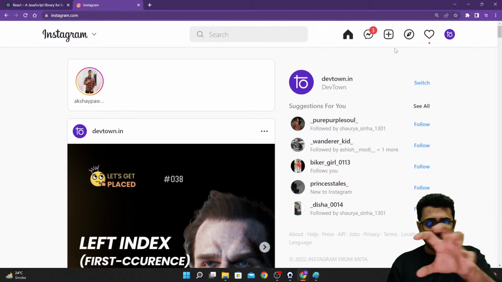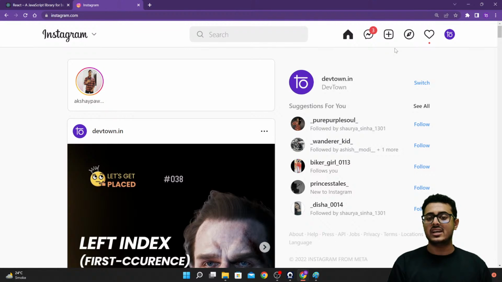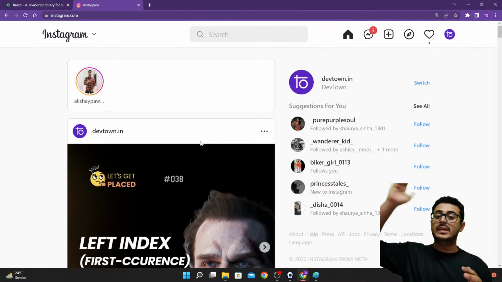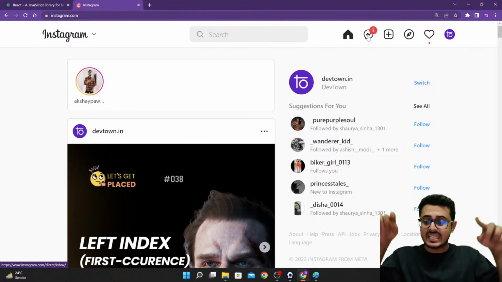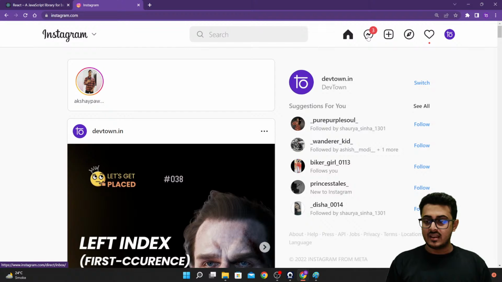Because right now, each of these symbols, each of these things that are there, so for example, this entire feed, is itself just one component. So it is able to talk to the backend directly without the interference of everything. And whenever some kind of change happens, it just gets an update from the backend, and it refreshes this component itself, not the entire page. It refreshes this small particular component only. Are you guys able to understand this? That is the reason why you are able to get these notifications.